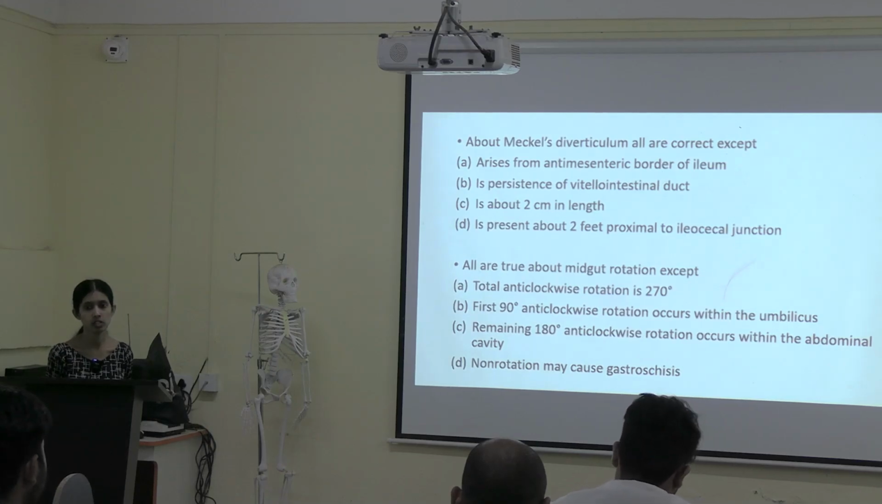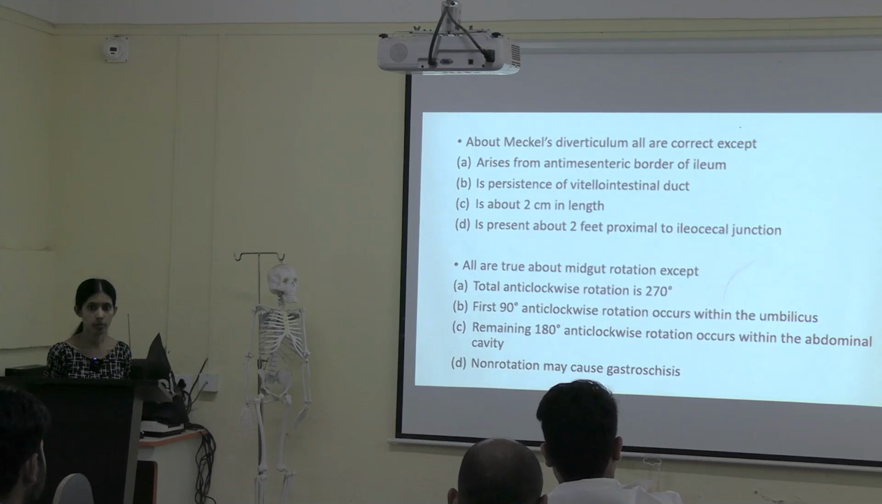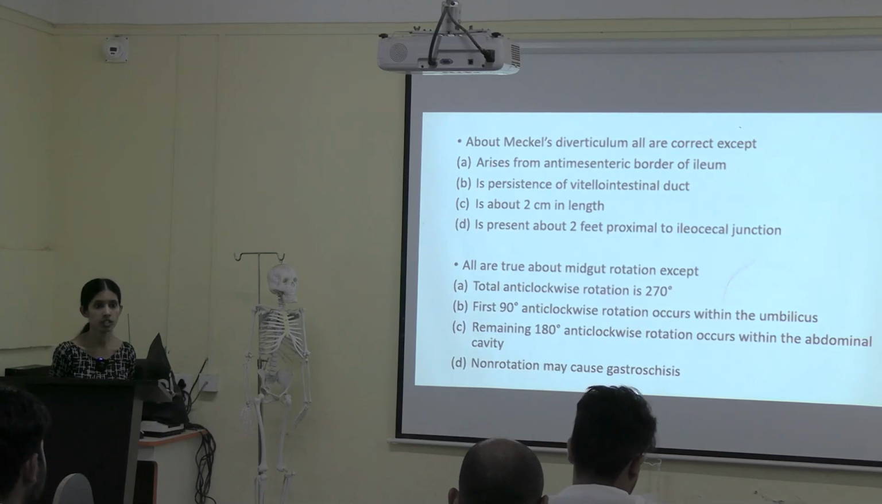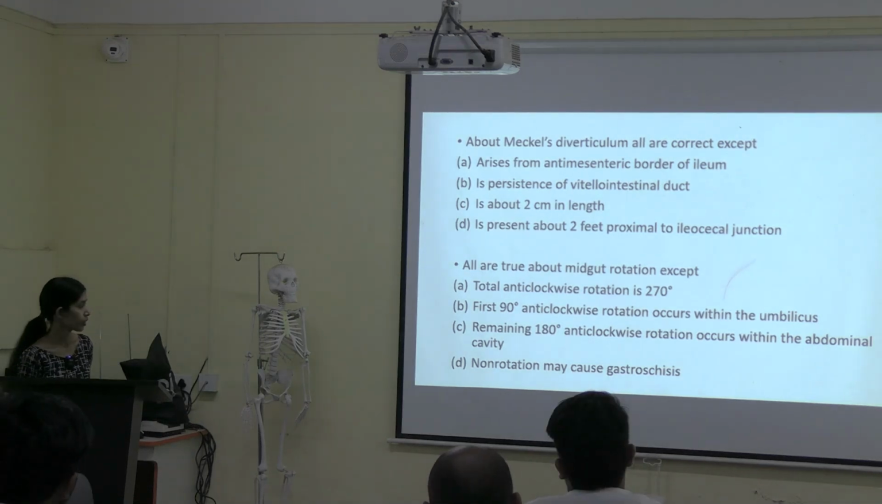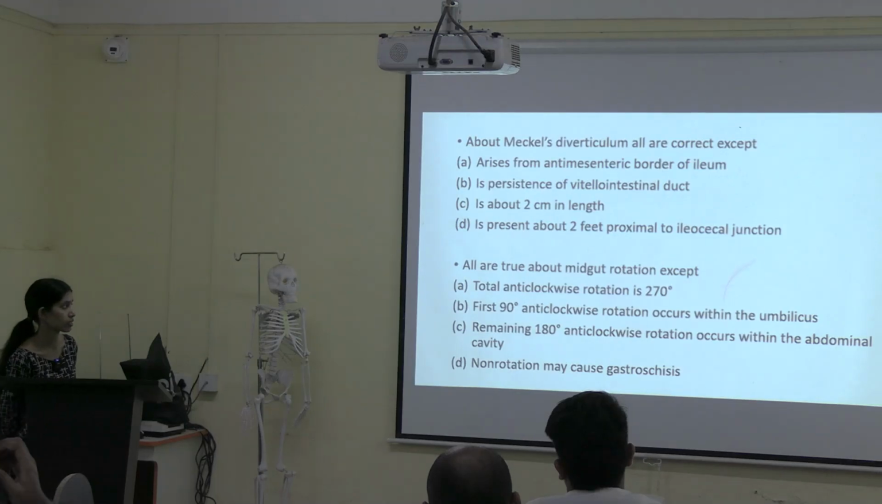How many rotation takes place in midgut? Remember I mentioned there will be 3 rotation in 90 degree and all 3 rotation takes place in anti-clockwise direction. The first one happens outside the abdominal cavity, second and third rotation takes place inside the abdominal cavity. Remember these points? Yes or no? Yes. Then what is the answer for second question? Option D. Non-rotation may cause gastroschisis.